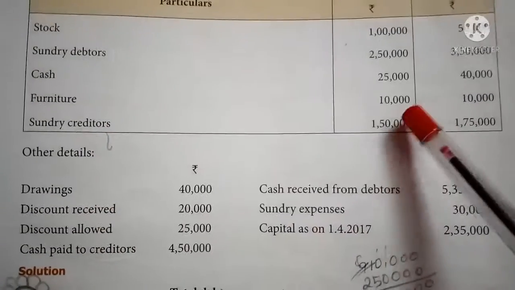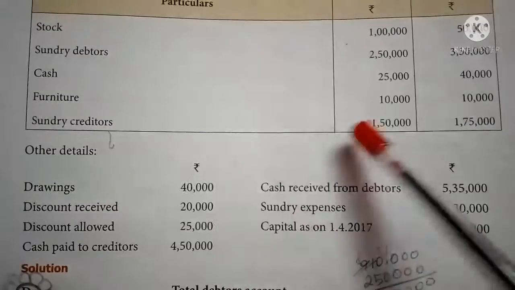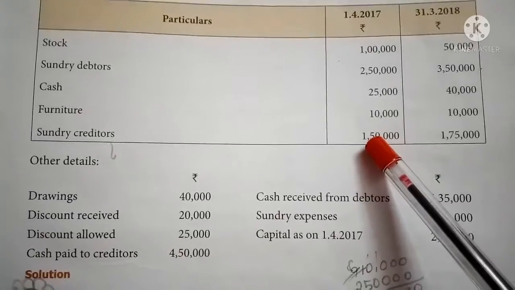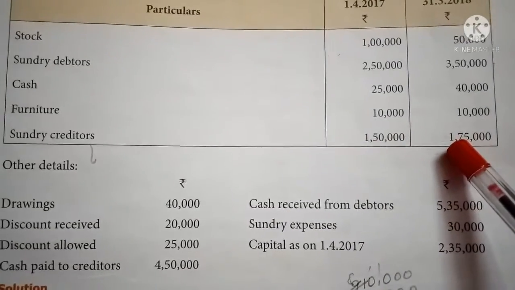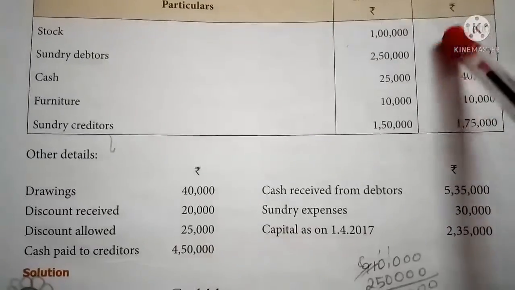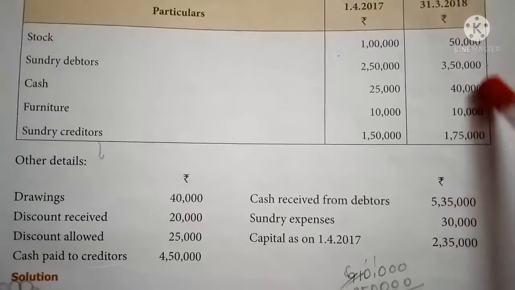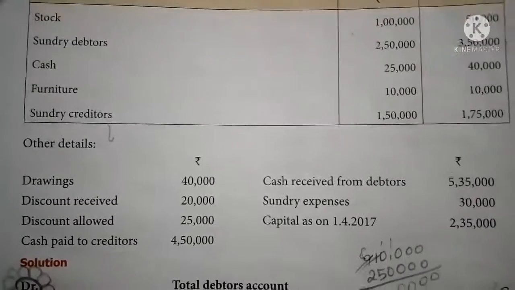Then furniture, opening and closing are given. Then sundry creditors, opening 1,50,000, should be taken to the total creditors account credit side by balance brought down and to balance carried down. All these closing balances should be taken to the balance sheet.